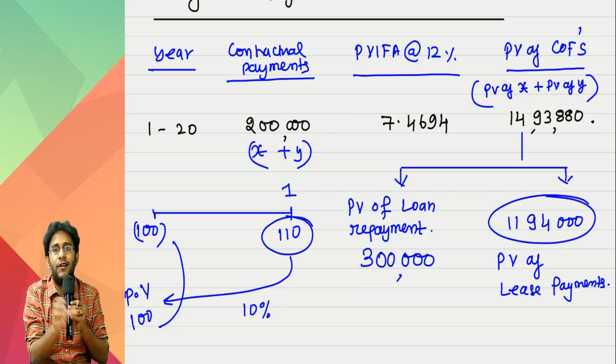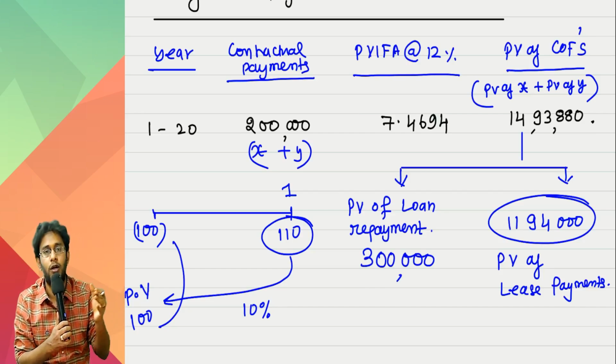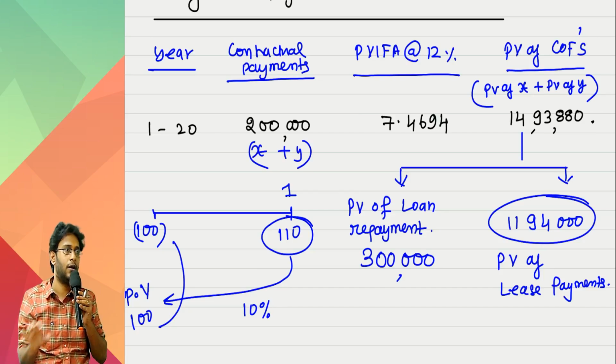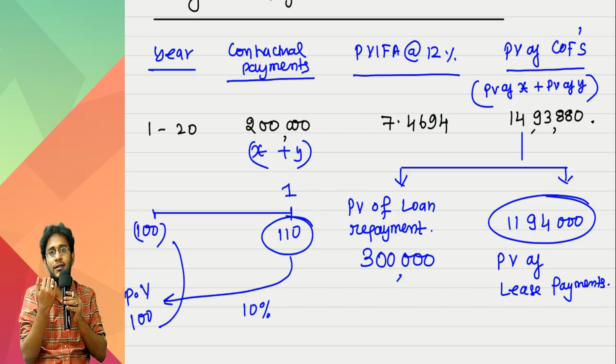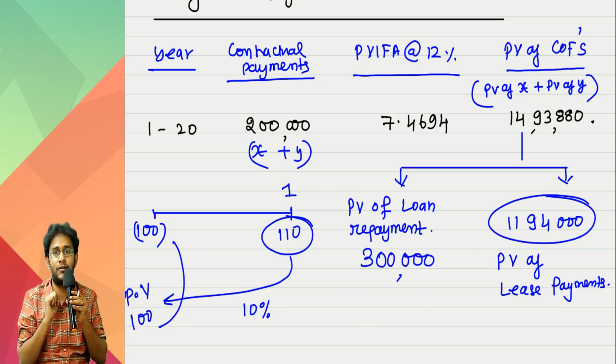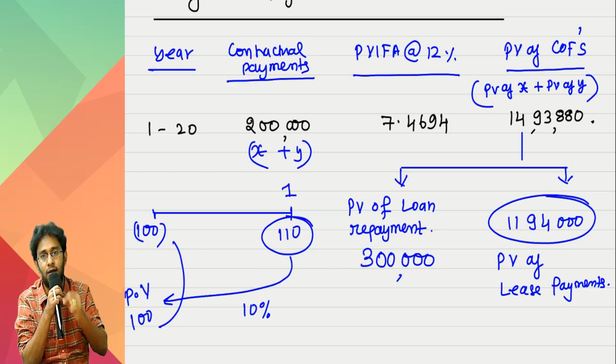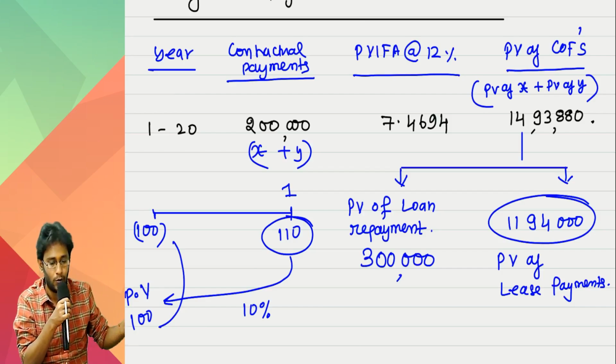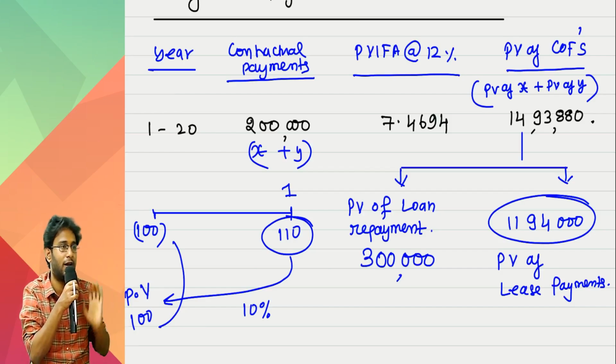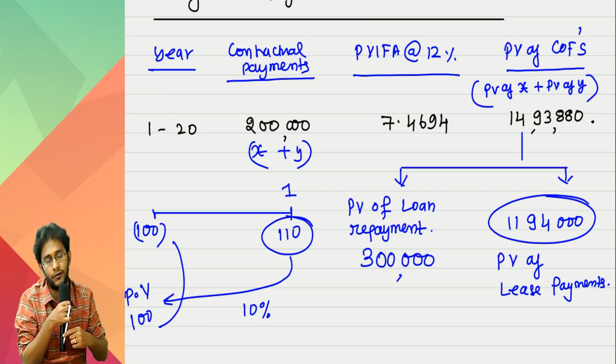What may not sink in immediately is, how did you separate the 3 lakhs? I'm telling you, this 3 lakhs is definitely there in my amount received today. The repayment of this 3 lakhs is there in that 2 lakhs. 2 lakhs is not a one-time cash flow; I will pay 2 lakhs every year for 20 years. The repayment of the extra 3 lakhs received is there, like that for 20 years. If you discount all those installments to today, interest gets evaporated, and only the principal amount is left in that 11,94,000. The 3 lakhs I separate off.